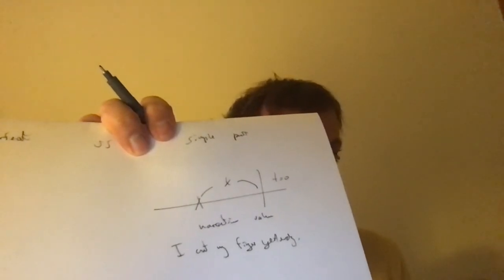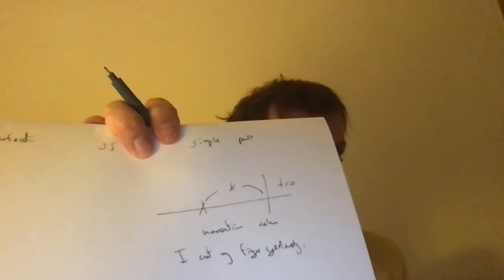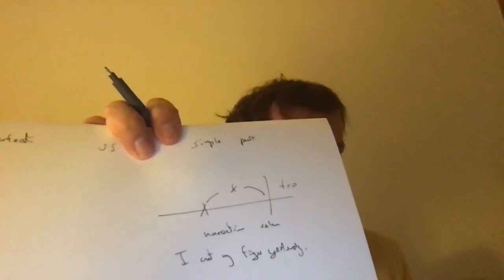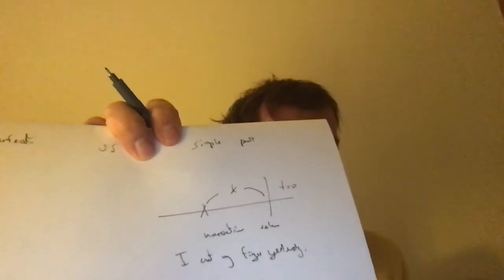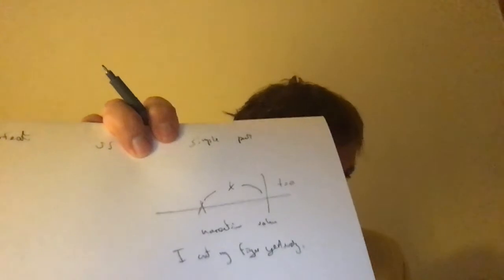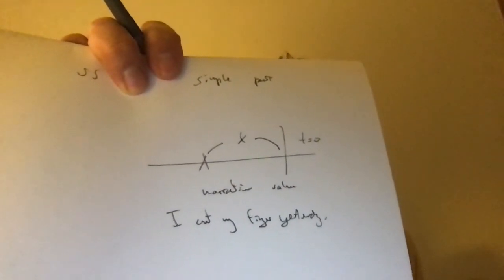The main verb is the conjugated verb in the simple construction when it's affirmative. And so here we have our past tense of the verb to cut: cut. Here we have our past tense, and it refers to past time. We can write: past tense, past time. I cut my finger yesterday.